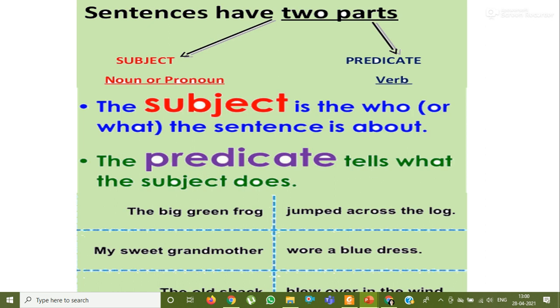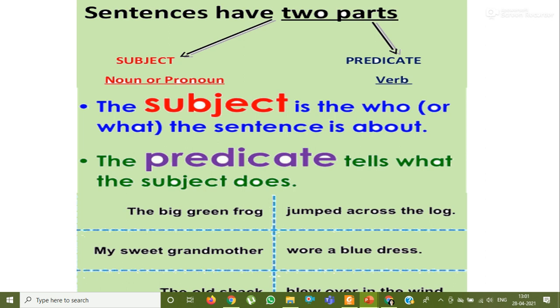Okay, so every sentence now has two parts, subject and predicate. So this subject can be one word or it can be more than one word. And the subject part will have a noun or pronoun. Subject part will have either a noun or a pronoun. And in the predicate part there will be the verb. And in the predicate part also there can be one word or more than one word.